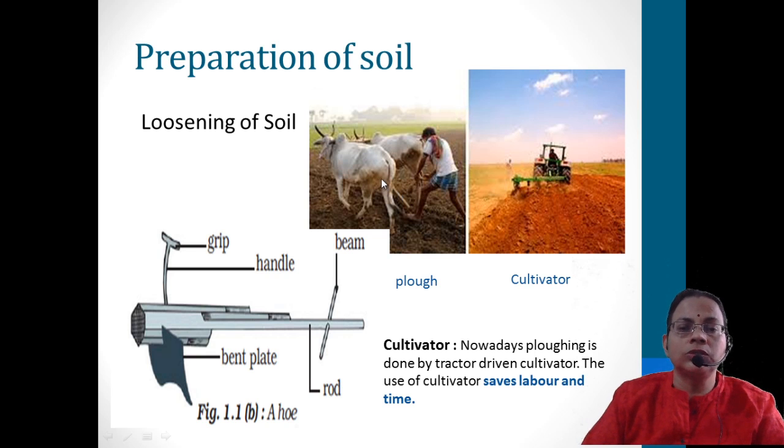Because it will loosen the soil, and not only that, the nutrient rich soil will come up and enrich the soil. Then it allows the microbes to grow and aeration will be there, so the microbes will add to the humus content, adding more nutrients by increasing the level of humus within the soil. This procedure will take more time and labor, because someone should be there to drive the cattle. So it will take more time.